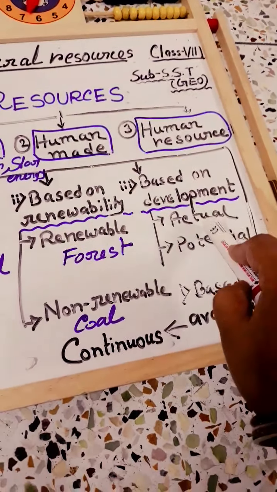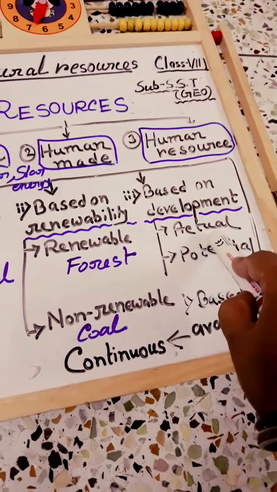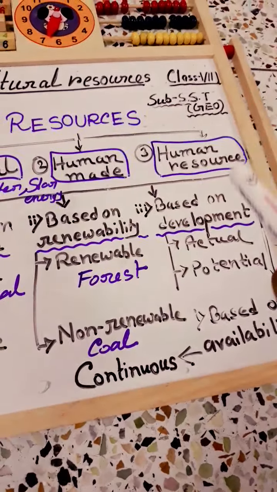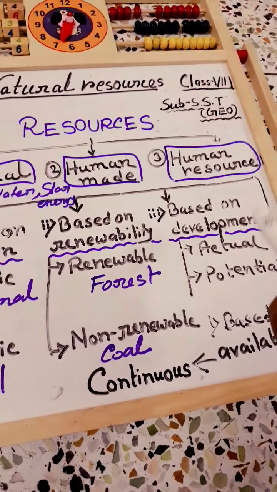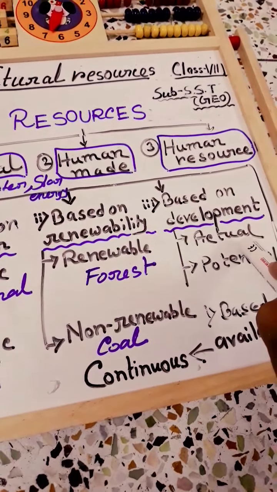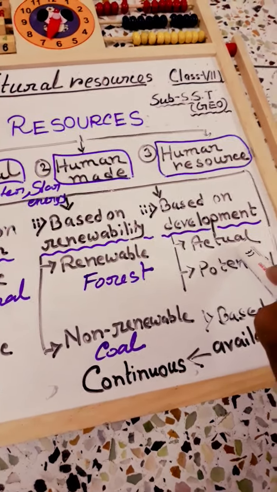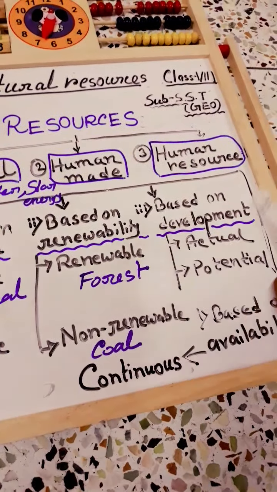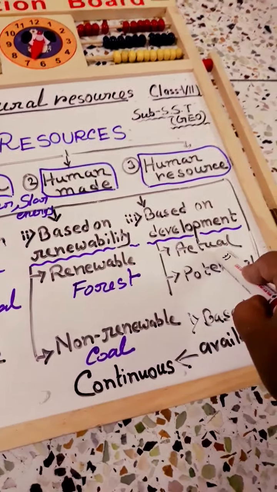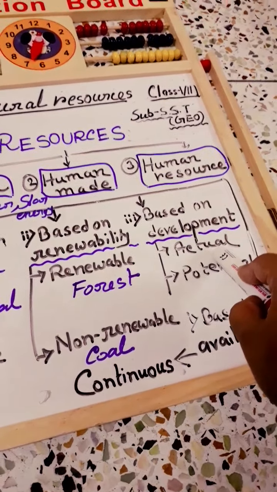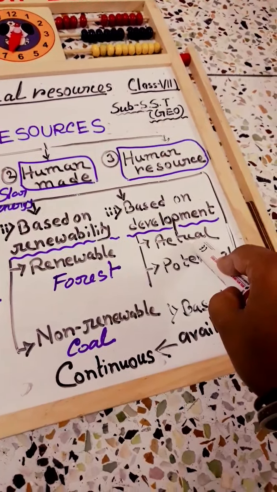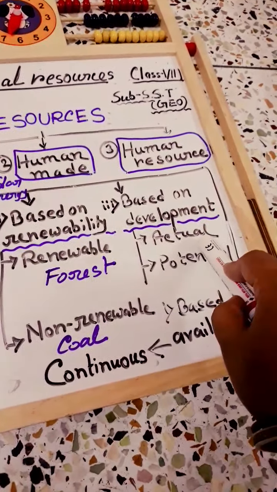So, which resources are known as actual? For knowing the actual resources, we use a survey method. Suppose in any area we find some resources, and if we survey that area, and we know how much quantity and what type of quality it is, good or bad, then it is known as an actual resource.